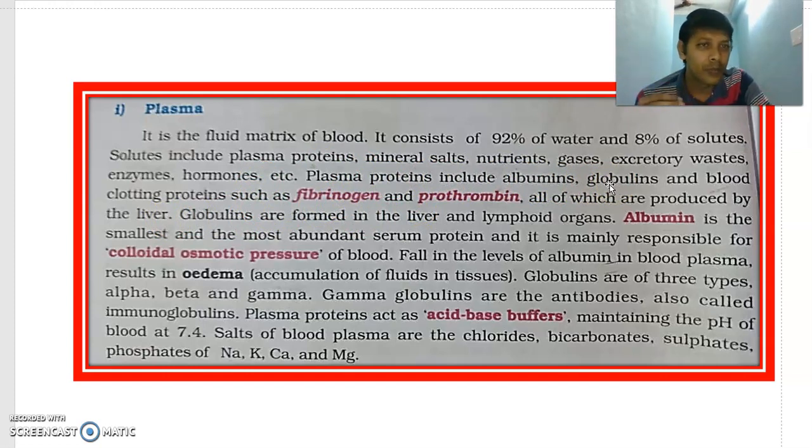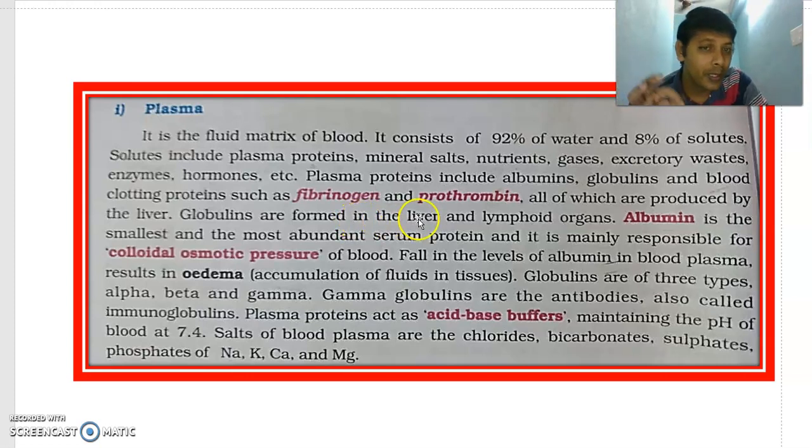The liver produces hundreds of proteins, tons and tons of protein. That means many proteins are produced by our liver. Liver is a very important organ in our body, performing many functions. It includes albumins are formed, globulins are formed, fibrinogen is formed, prothrombin is formed. These all are produced by the liver.